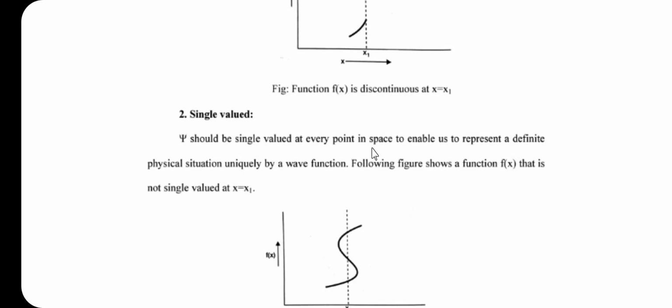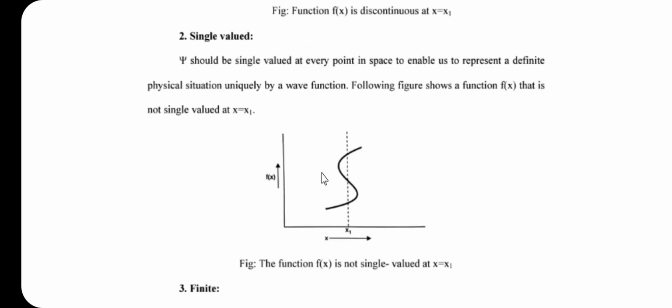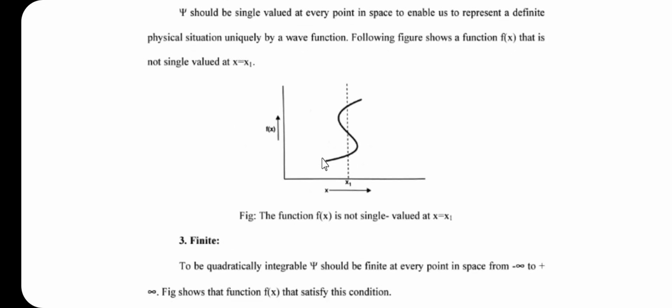Otherwise, it would mean that the particle had 2 different probabilities in the same region of space. That is why the wave function must be single valued. Let us consider this function, it is not single valued. It has 3 values, this is 1, 2 and 3. So it is not single valued, that is why it is not acceptable. So the second condition is that psi must be single valued.